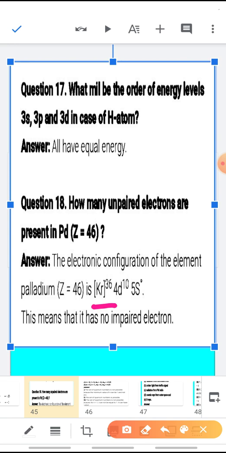For krypton configuration, we'll write krypton inside a square bracket, as 36 electrons are there in krypton. After that, the filling takes place in 4d. So it will be krypton, then 4d10, 5s0 will be the electronic configuration. Now, in the d subshell, you all know 5 orbitals are there, 10 electrons are there. That means all are paired.